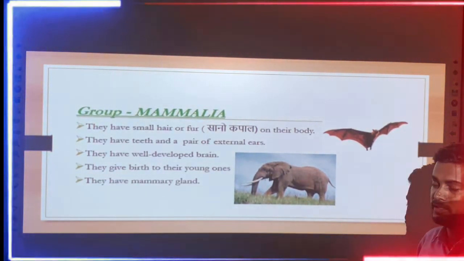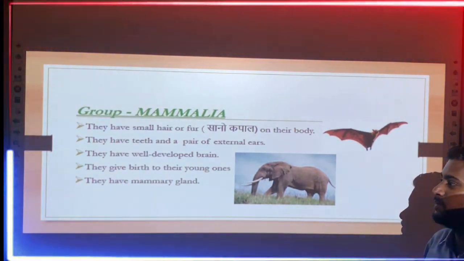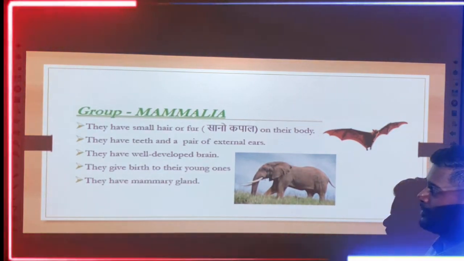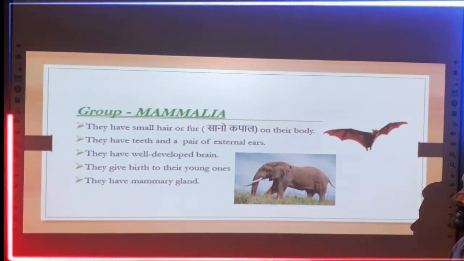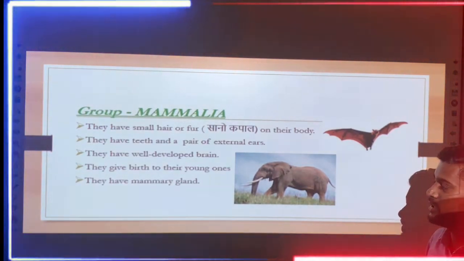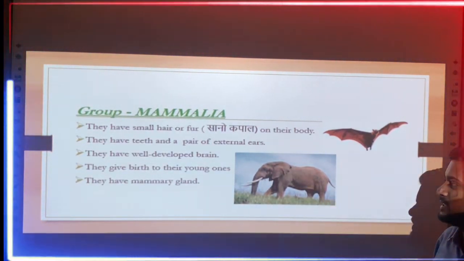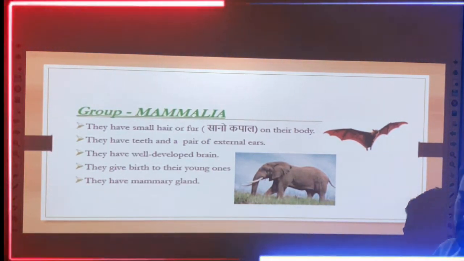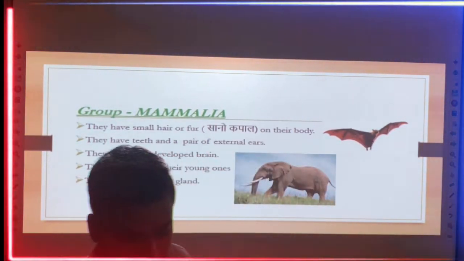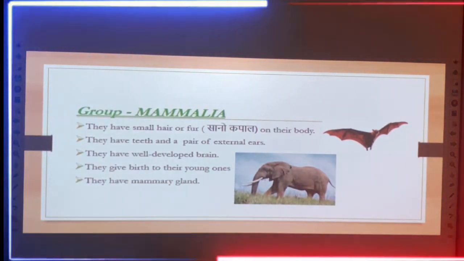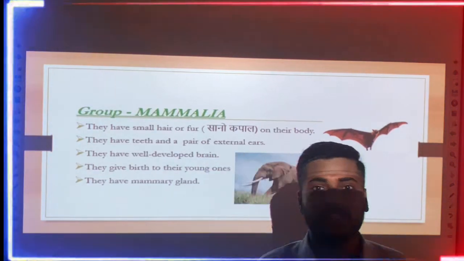It means they give birth directly to babies, and the last point is they have sensitivity capacity. For example, the elephant, you can see they can eat the branches of the tree or the fruits. So these are some features which are related to the different types of the vertebrate animals.